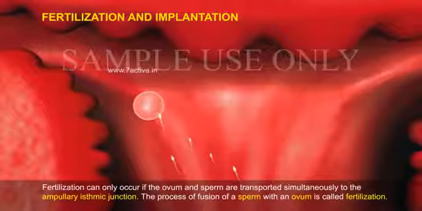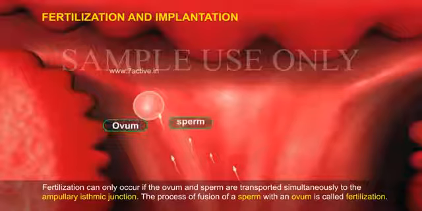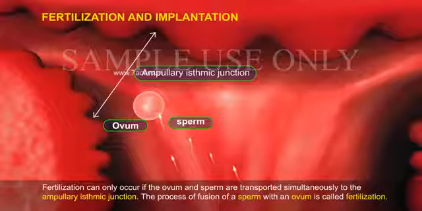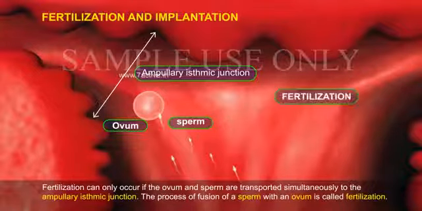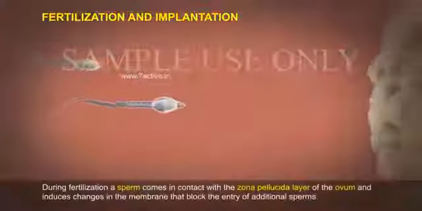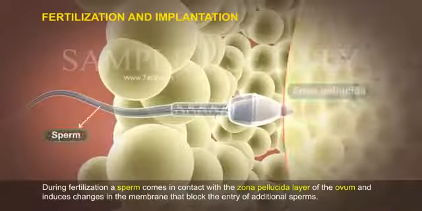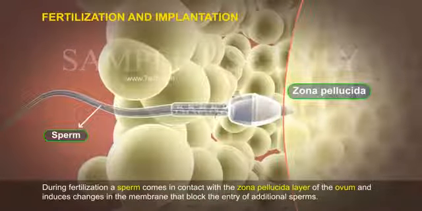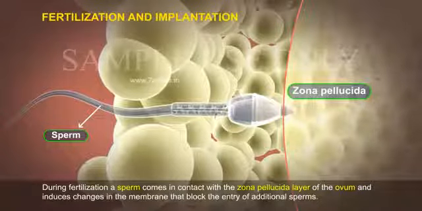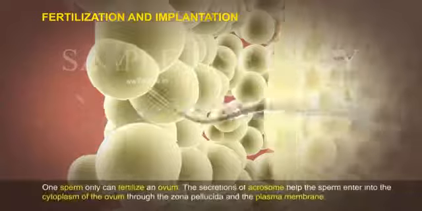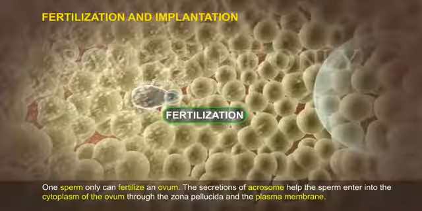Fertilization can only occur if the ovum and sperm are transported simultaneously to the ampullary isthmic junction. The process of fusion of a sperm with an ovum is called fertilization. During fertilization, a sperm comes in contact with the zona pellucida layer of the ovum and induces changes in the membrane that block the entry of additional sperms. One sperm only can fertilize an ovum.